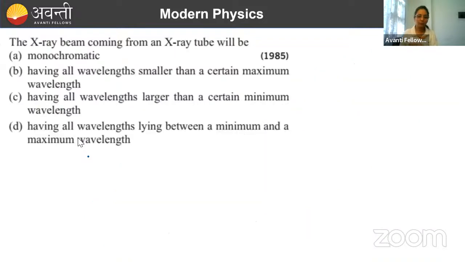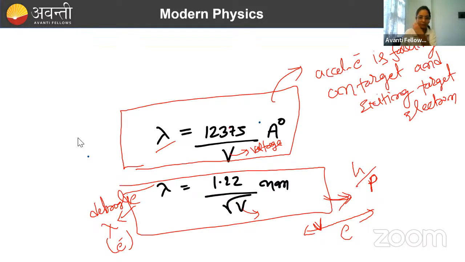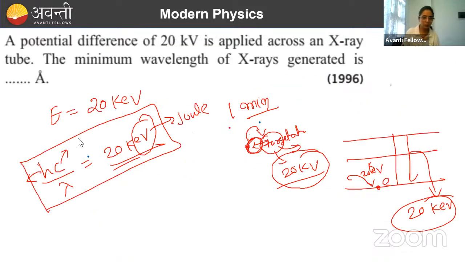So again, we need to be very careful about the formula. Yes, what is your doubt? Why are you talking about kilo electron volt? Here kilovolt is written. The electron is getting accelerated by 20 kilovolt. So here I have to write the energy of the accelerated electron. As I said, if charge q is accelerated by V voltage, its energy will be qV. So if e charge, meaning one electron, is accelerated by 20 kilovolt, its energy will be 20 kilo electron volt.